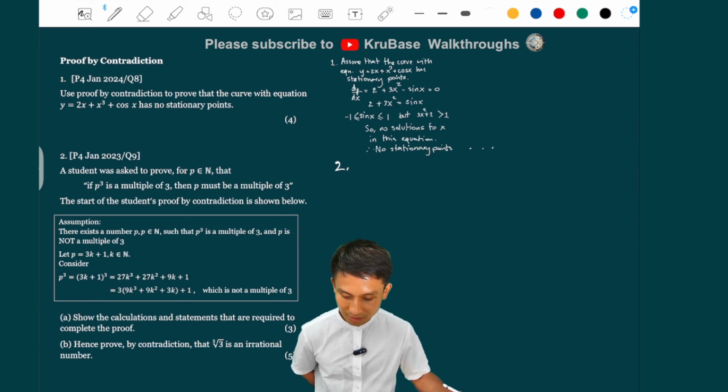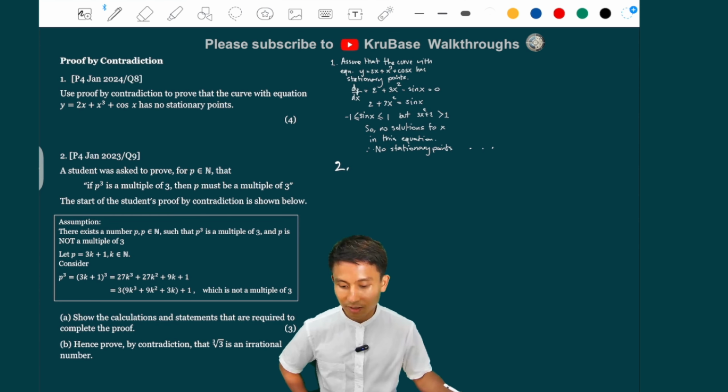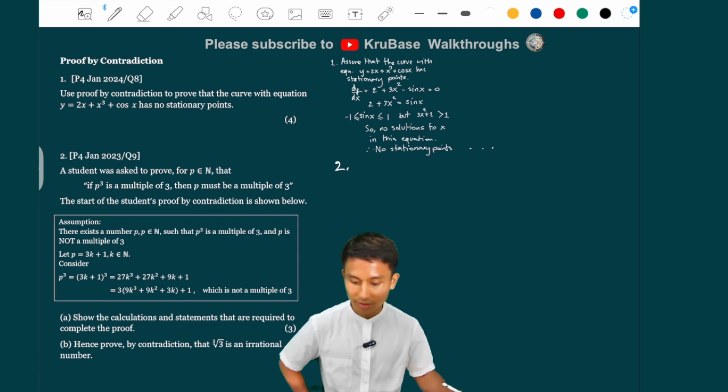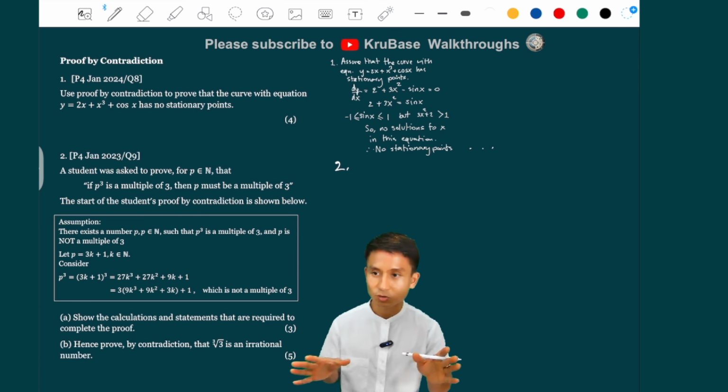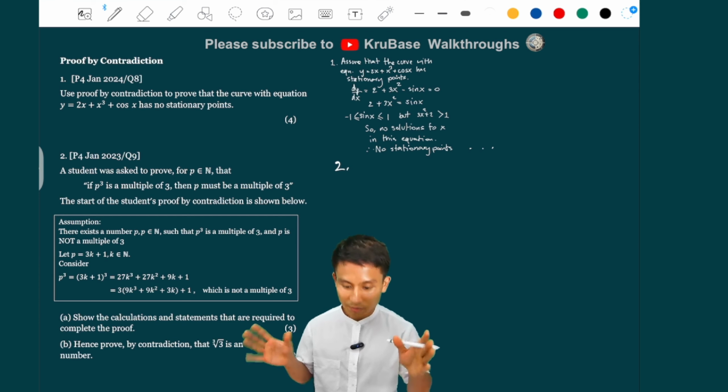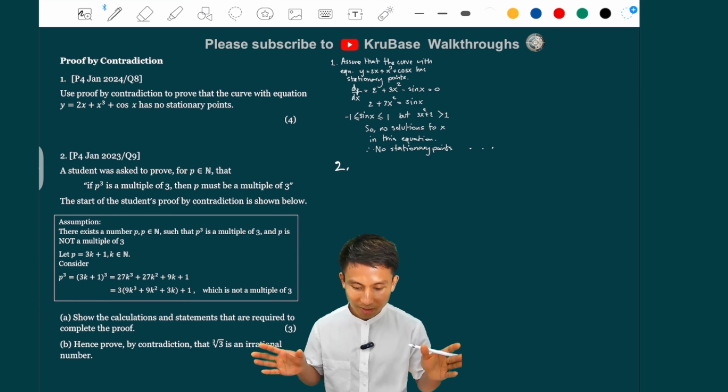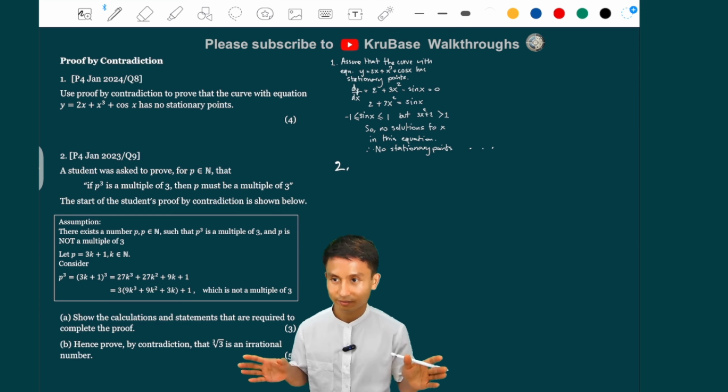Let p equal 3k plus 1, k a natural number. Consider blah blah blah. This student has proven that for p equals 3k plus 1, p cubed ends up not being a multiple of 3.